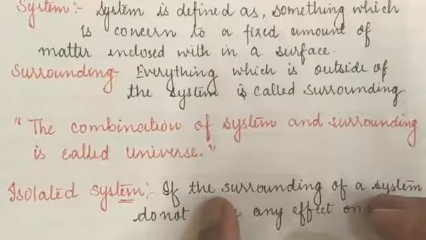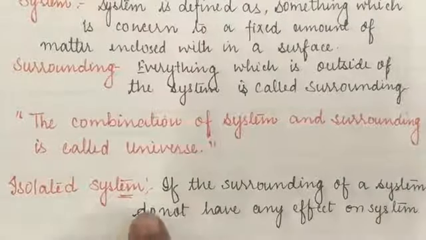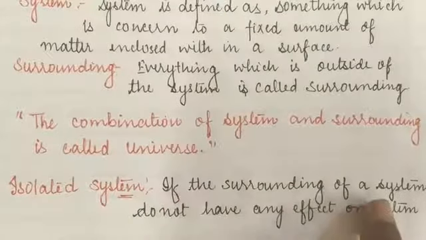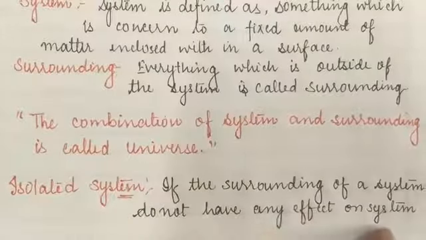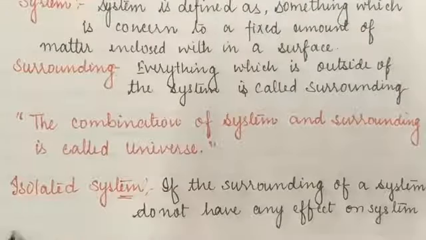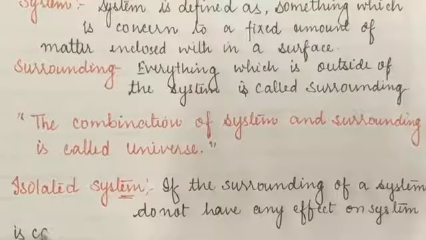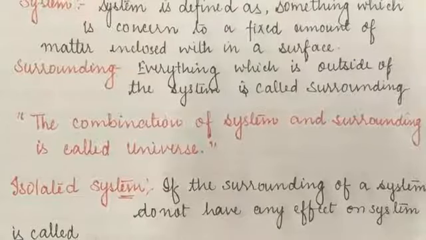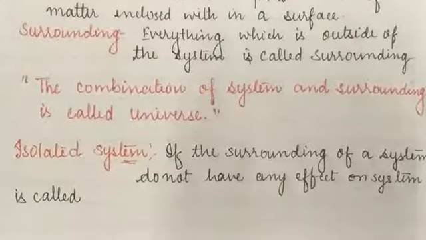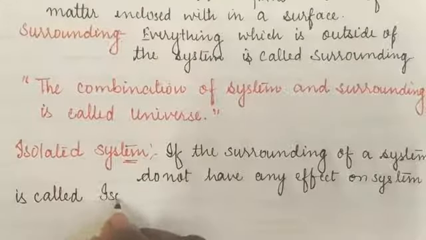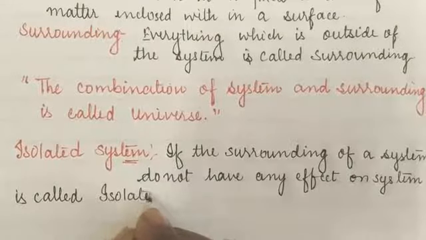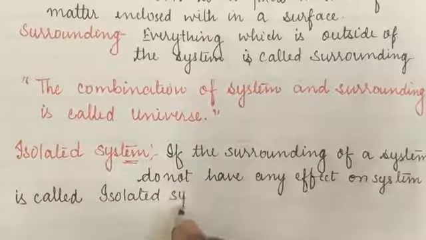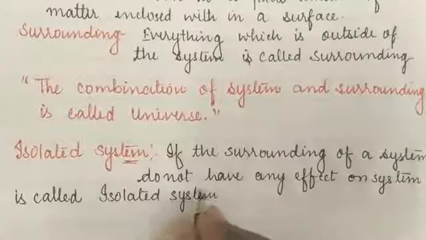That type of system is called an isolated system. Okay students, with the help of an example I am going to give you a glance.